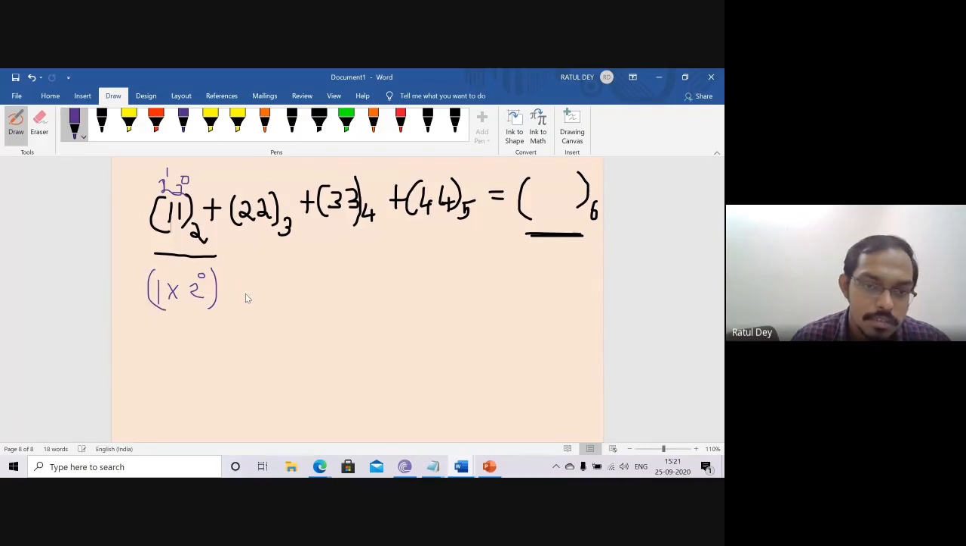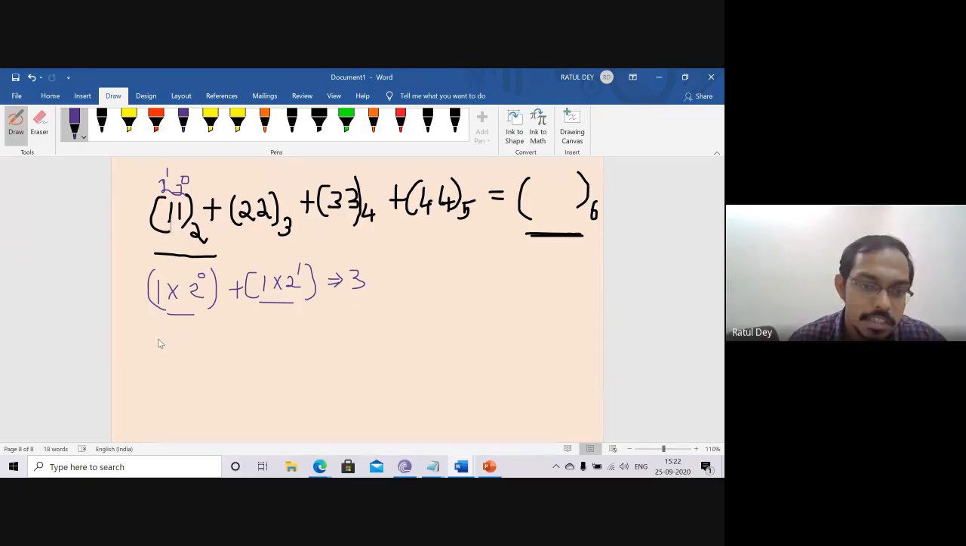Plus 1 multiply 2 to the power 1. So what is the result coming? Any number to the power 0 is 1. This is the 1 and this is the 2. So this is the 3 value. Right, sir, or wrong?